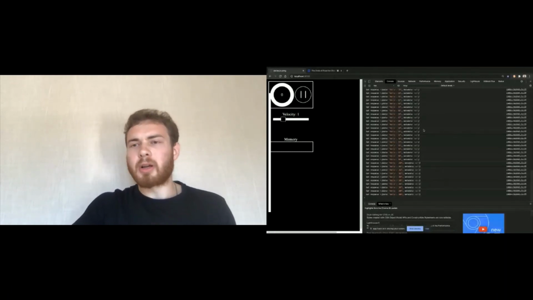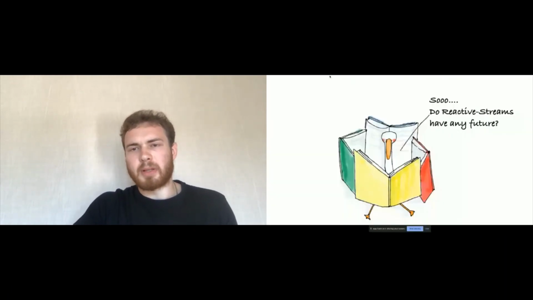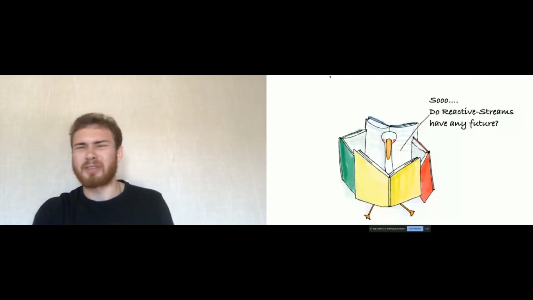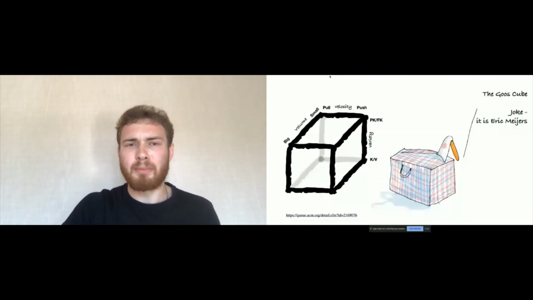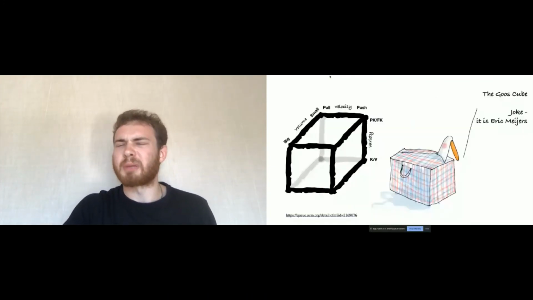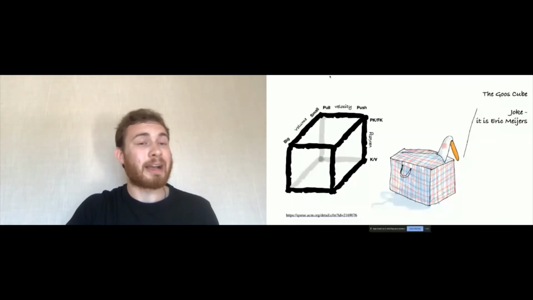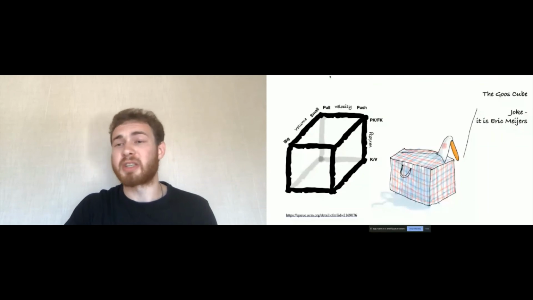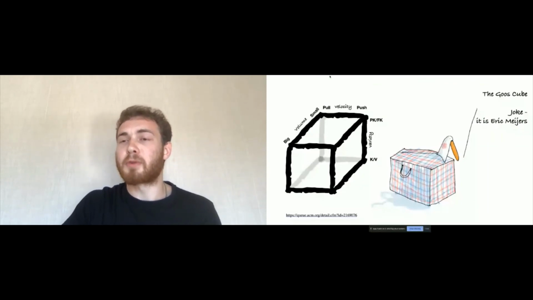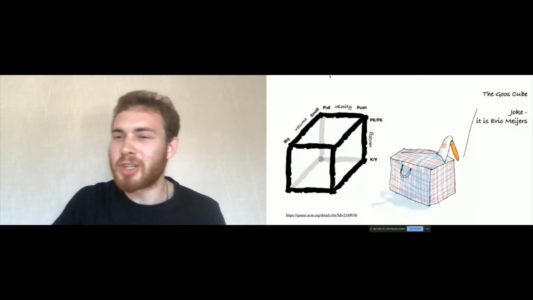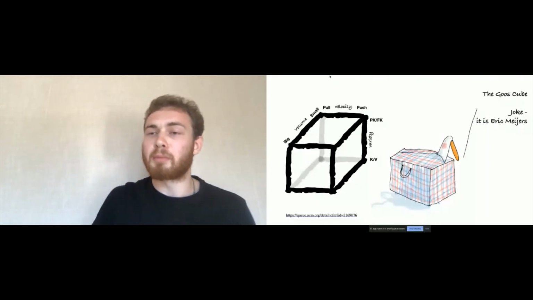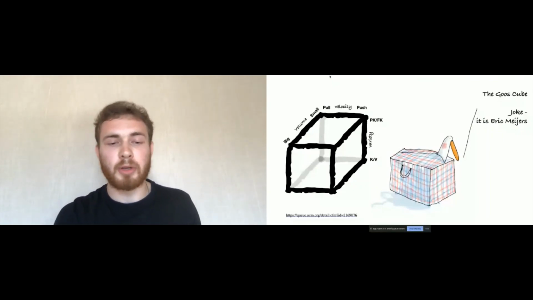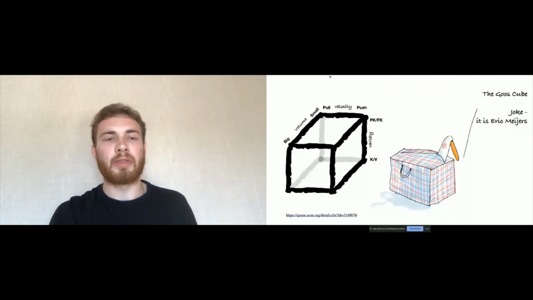You may wonder, it's cool, but where is the future? Does it really have a future, reactive streams? The answer is simple. You have to think. You have to remember that not every approach is applicable for you. And the answer to your question, where to apply reactive streams, or maybe it's enough to use async await, comes from the Goose-Coop. Yeah, I'm joking. This is not a Goose-Coop. It's a cube created by Erik Meijer in his paper, which you can find the link to at the very bottom.